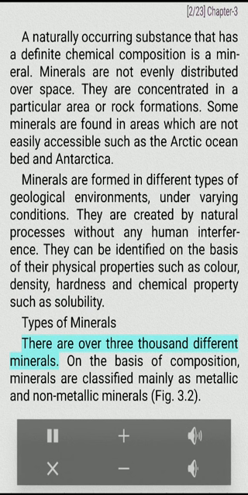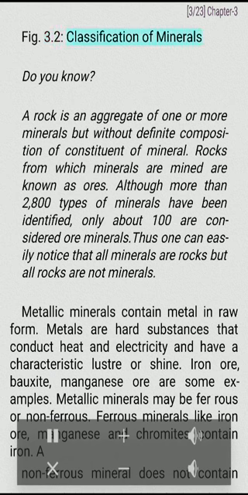Types of minerals. There are over 3,000 different minerals. On the basis of composition, minerals are classified mainly as metallic and non-metallic minerals. Fig. 3.2. Classification of minerals. Do you know? A rock is an aggregate of one or more minerals but without definite composition of constituent of mineral. Rocks from which minerals are mined are known as ores. Although more than 2,800 types of minerals have been identified, only about 100 are considered ore minerals. Thus one can easily notice that all ores are rocks, but all rocks are not ores.